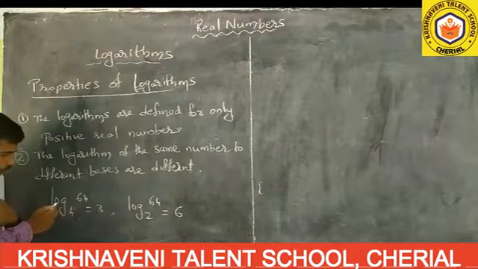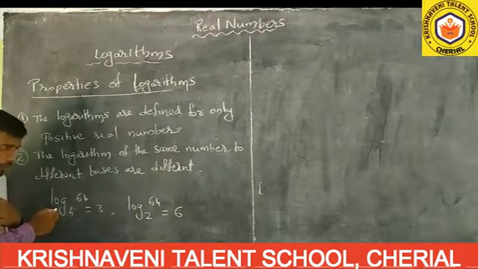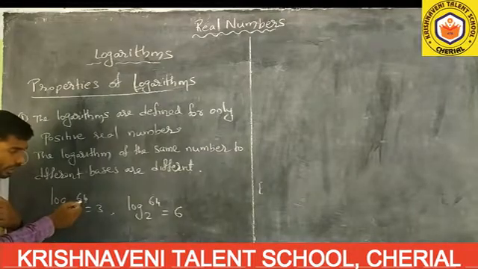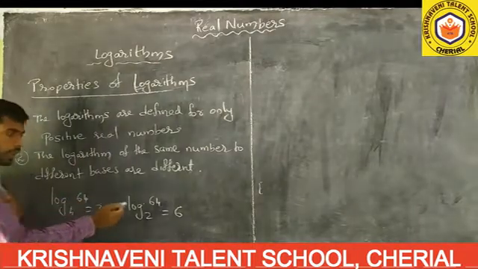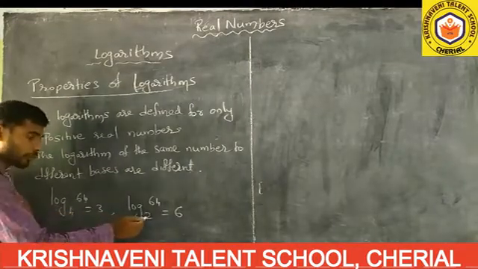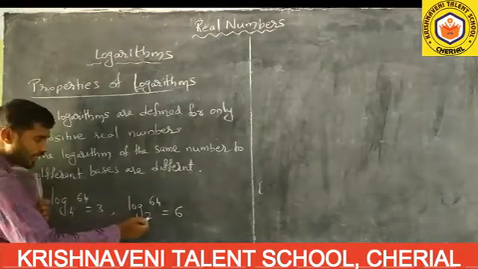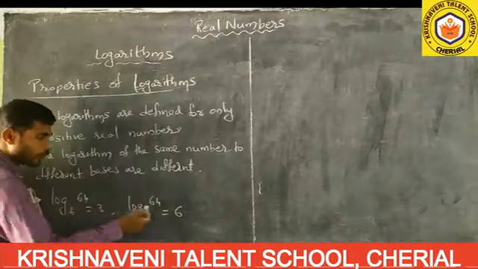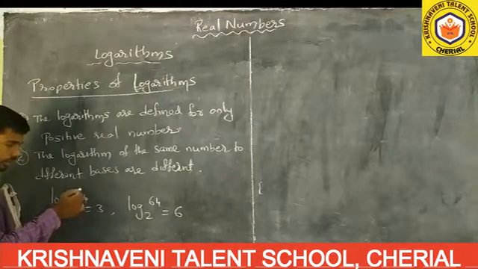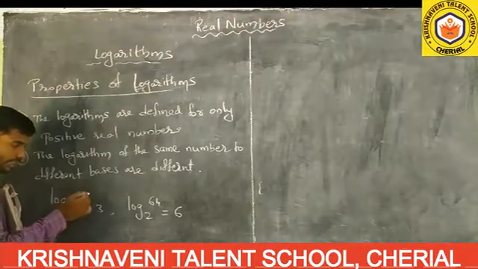If you observe properly, both are in logarithm form, and the number is 64 in both.